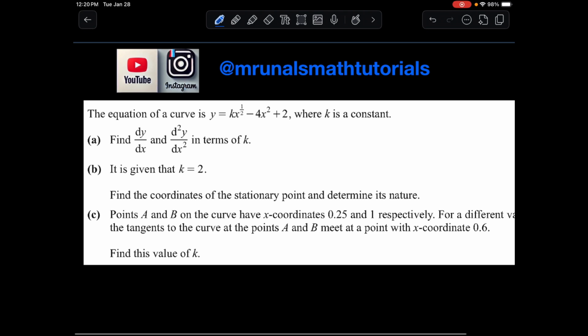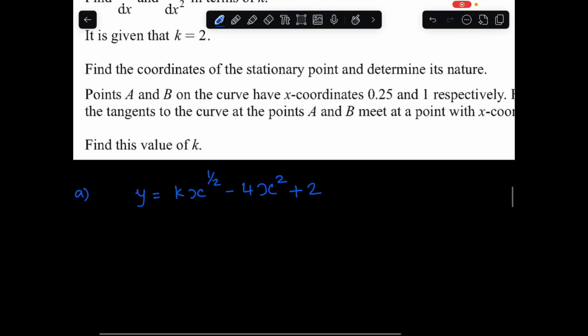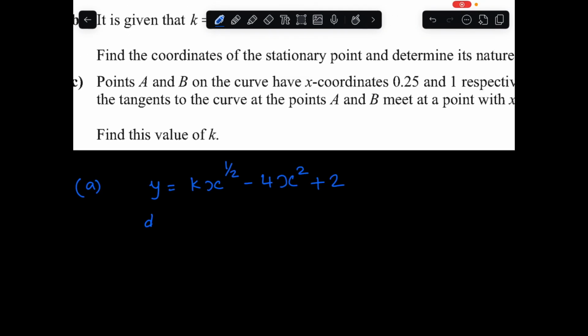For part A, y is equal to kx to the power of half minus 4x squared plus 2. Let us find dy by dx. Remember the rule of differentiation: you bring the power down and take away 1 from the power.